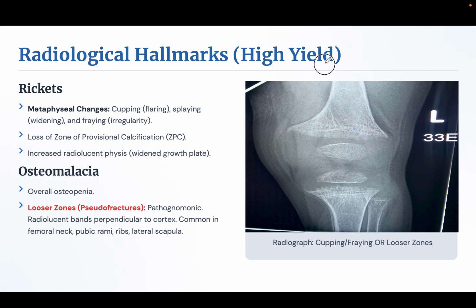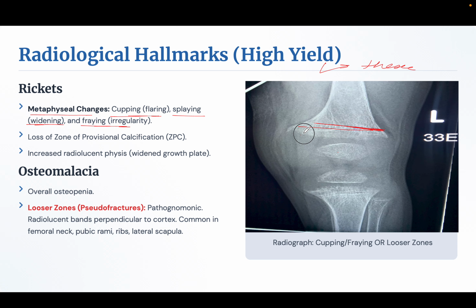Radiological hallmark. These questions are asked in exams. There are metaphyseal changes: cupping, flaring, splaying, widening, and fraying irregularity. This is the metaphysis, this is the epiphysis, and this is the physis. This is the widening of the metaphysis, called splaying.